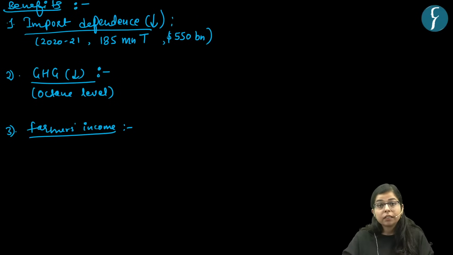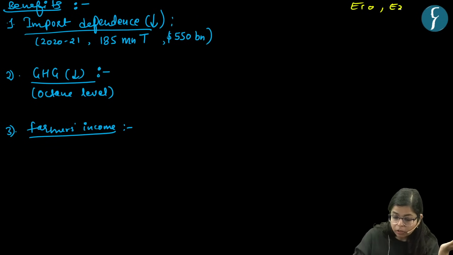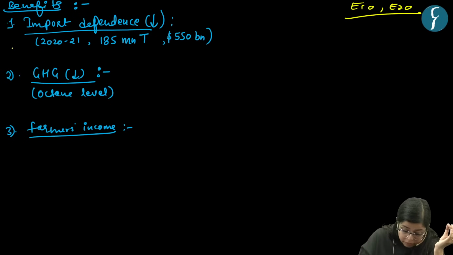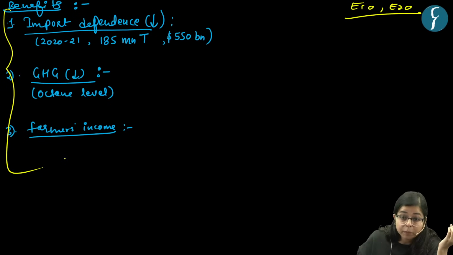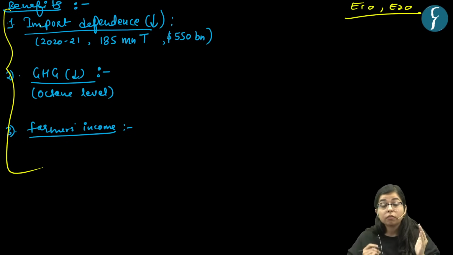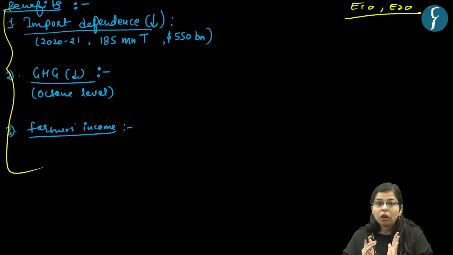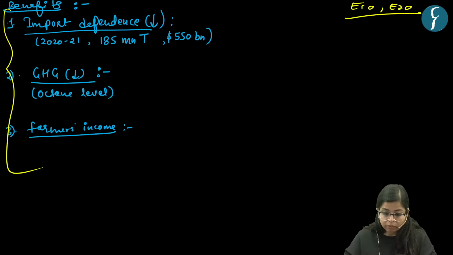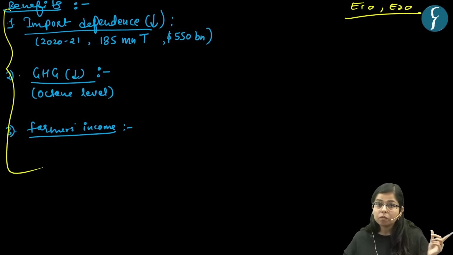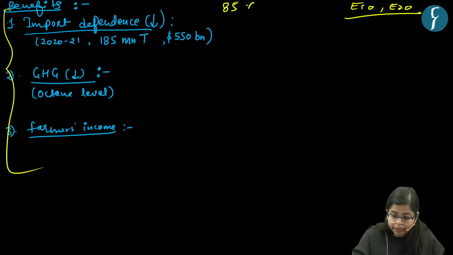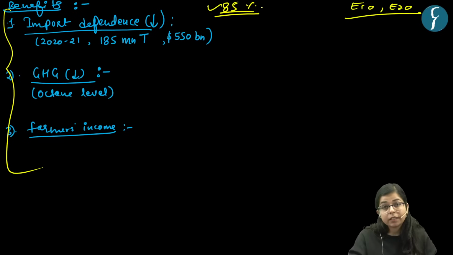Now let's see why we are moving towards ethanol blended fuel, E10 fuel or E20 fuel. There are some primary benefits. What are these primary benefits? The first thing is to reduce import dependence. We know that for more than 80% of its petroleum requirement, India imports petroleum from other countries, right? So India is dependent on import for around 85% of its petroleum requirement.